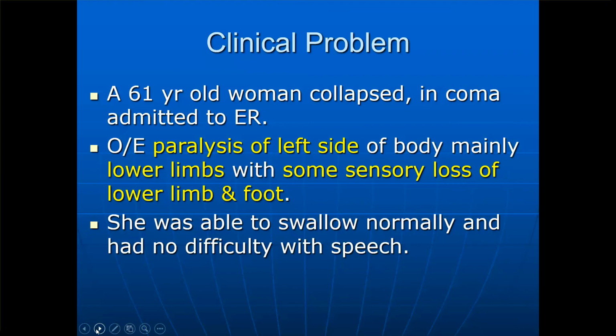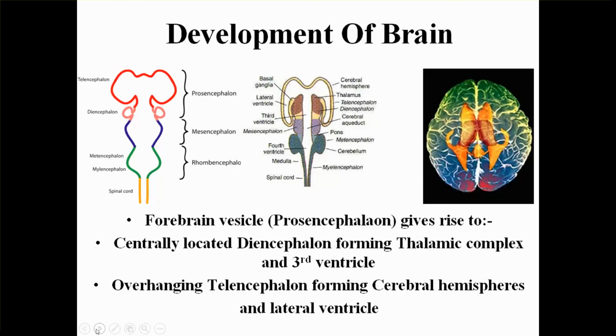The development of the brain consists of the swelling, prosencephalon, then you have mesencephalon and rhombencephalon. The prosencephalon gives rise to telencephalon and diencephalon.